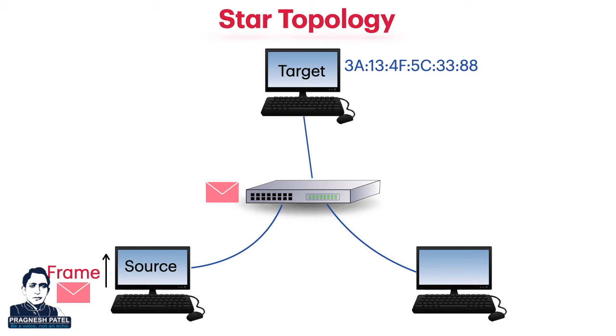If the central device is a hub, it broadcasts the received frame to all connected computers. So the hub is a multi-port repeater. The frame has a destination MAC address, so only the target computer accepts the frame, and others reject it. A switch stores the MAC addresses of the devices connected to its ports. Hence, instead of broadcasting, the switch unicasts the frame.